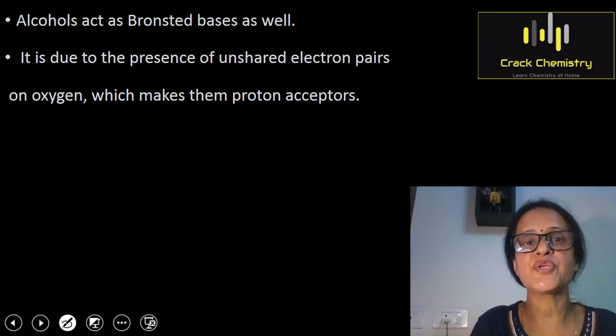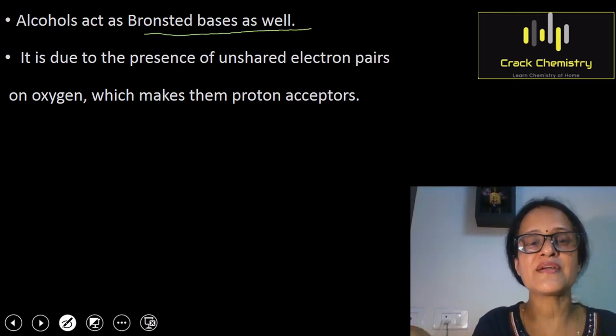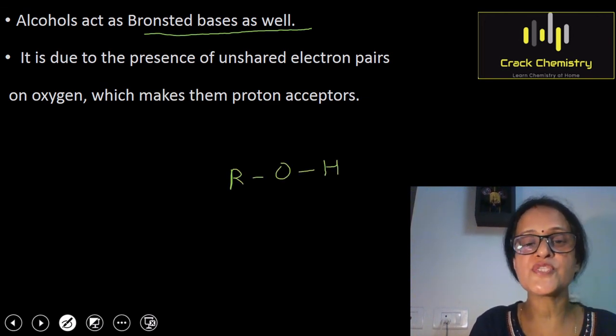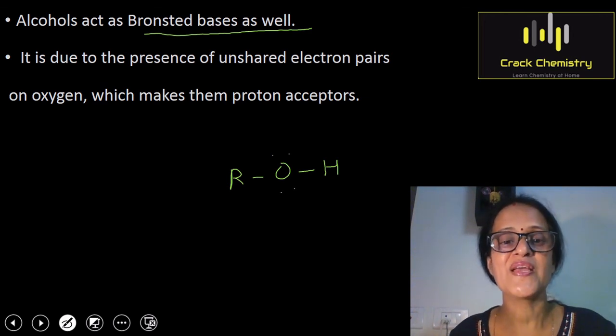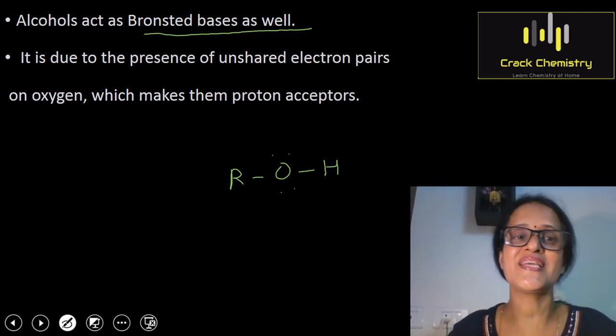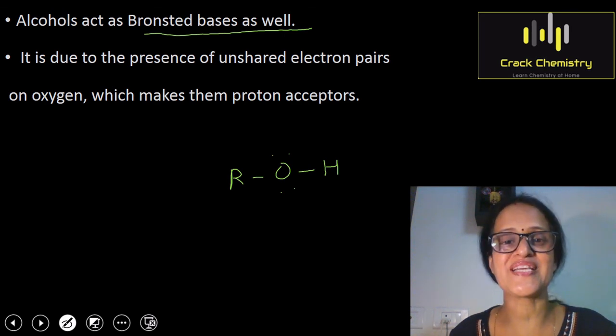One more point I would like to mention here is that alcohols act as Bronsted bases as well. Alcohols act as Bronsted bases because of the presence of two lone pairs of electrons on the oxygen atom of the alcoholic group. These unshared pairs of electrons are available for protonation. So, because of the presence of two lone pairs of electrons on oxygen, alcohols act as proton acceptors. Therefore, they act as a Bronsted base as well.